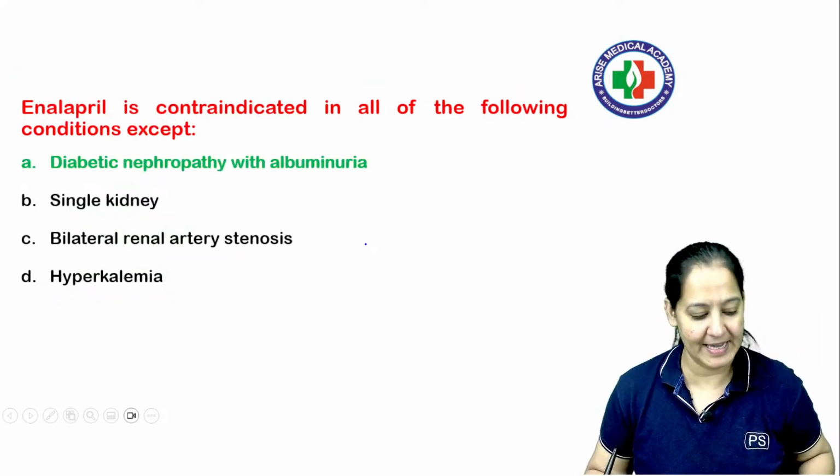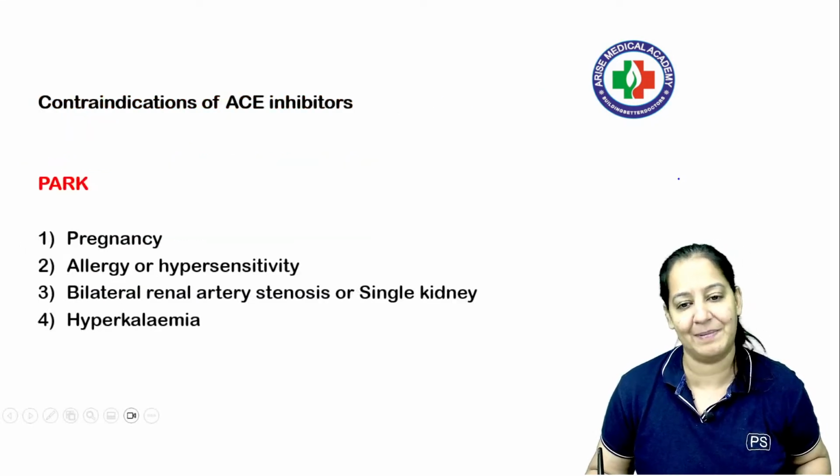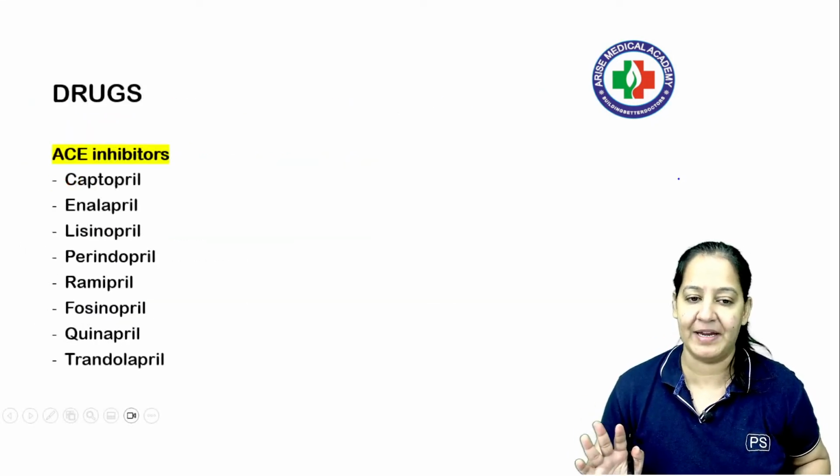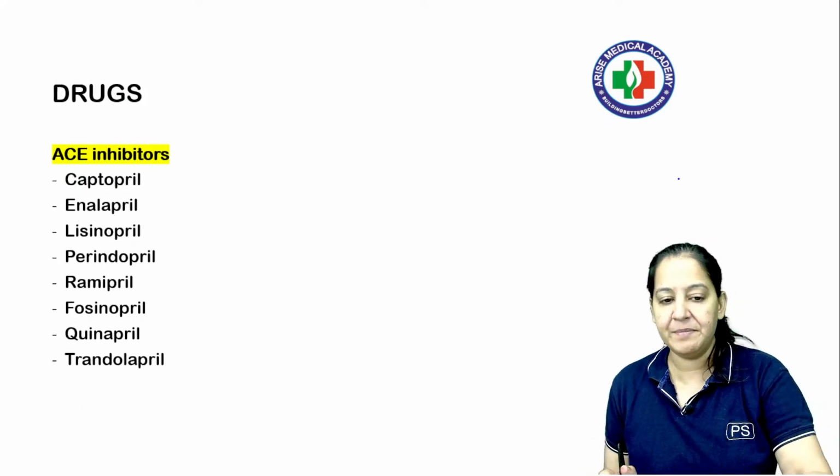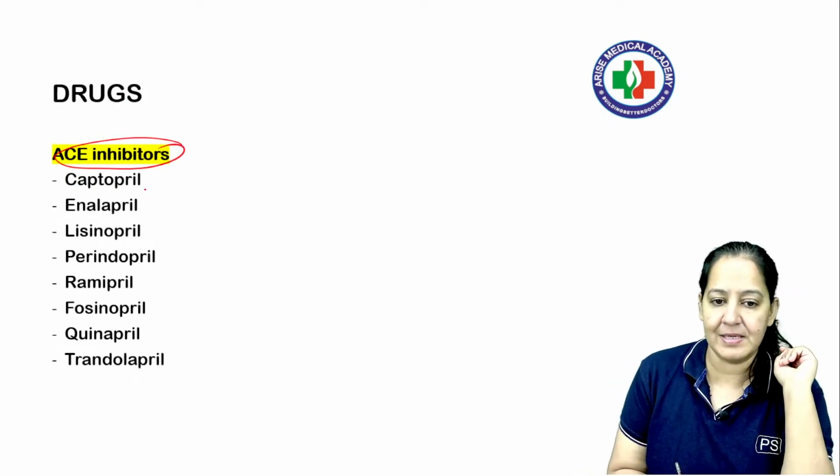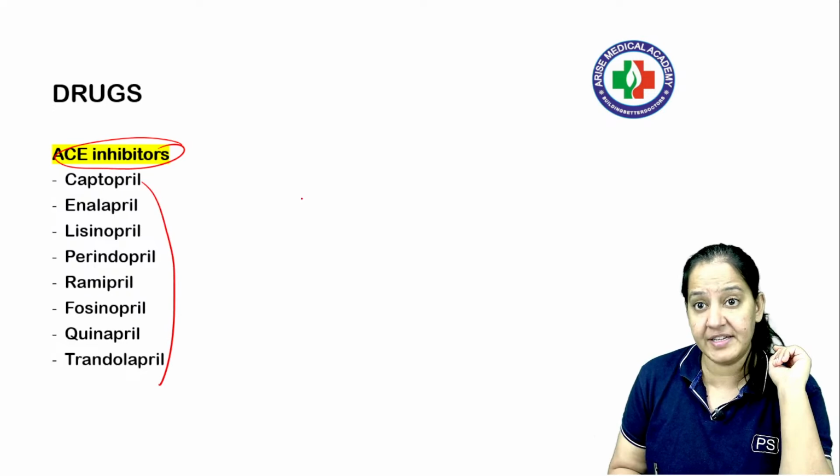The correct answer is A. Absolutely right, KPS. Let me explain you. I will come on the question again. So how many ACE inhibitors do you know? They all are prils. So you have 8 ACE inhibitors.